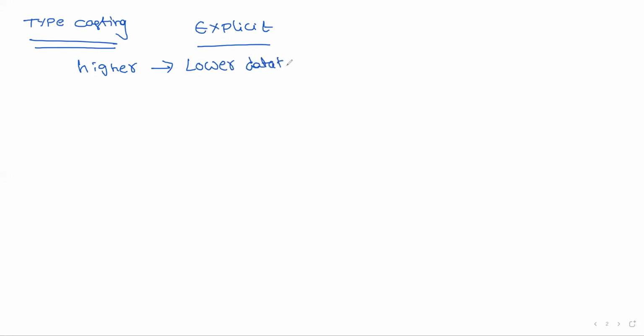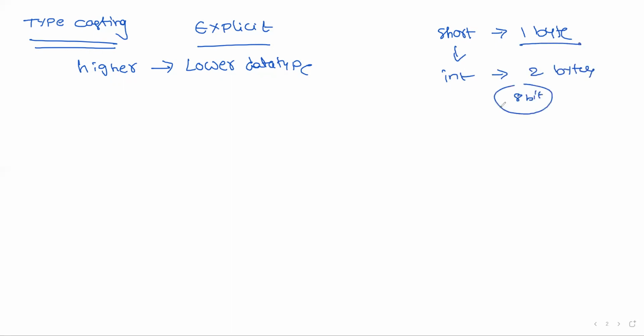Exactly reverse. Lower to higher, a small value converted into a higher value, is not a problem. Why? Because, for example, short occupies 1 byte of memory. Suppose if it is converted into integer, it occupies, assume, 2 bytes of memory. No problem. Even though we are allocating additional 8 bits, that is not a problem.